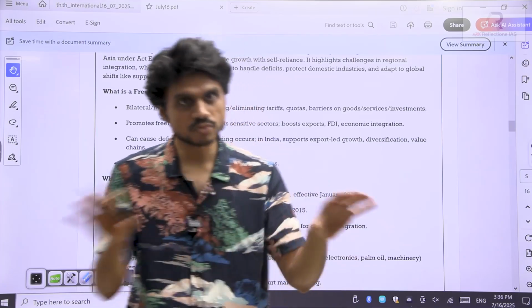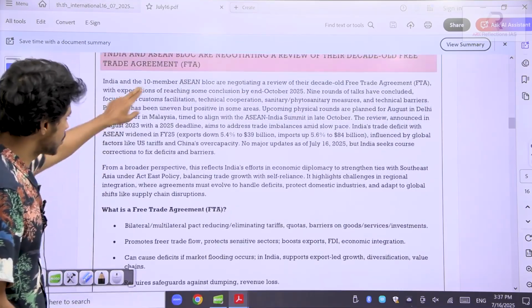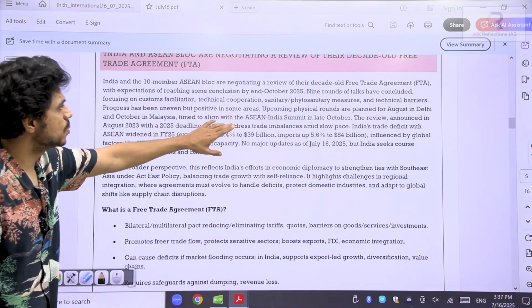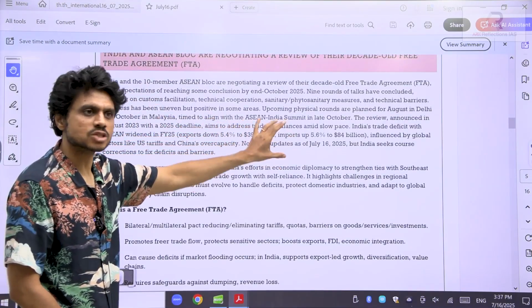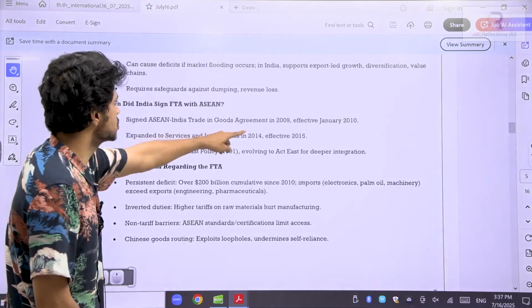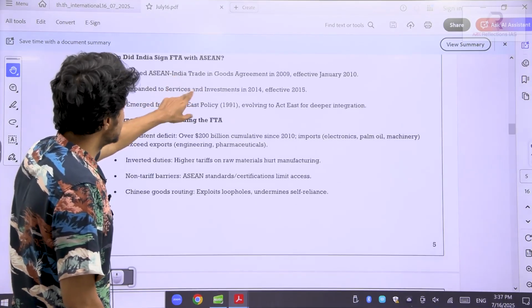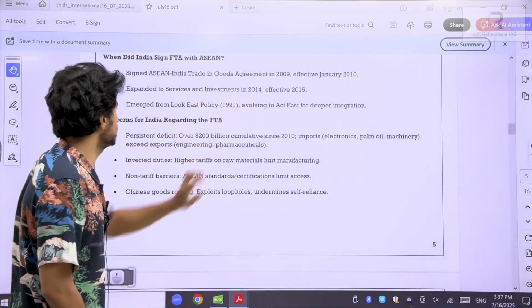Clear? Are you able to understand the things that are happening? Okay. So we are going to negotiate the deal. By October end, this is our target. It has been happening for the last 2 years. By October end, our target is to finish this. See here, in 2009 we signed it. It came into force in 2010. We expanded it for services and investment in 2014.